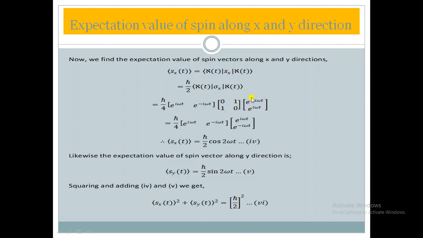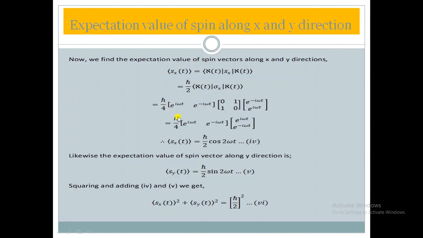So its complex conjugate would have 1 by root 2, as it is a real value, the same. While doing the transpose, this column vector is transformed into a row vector. And while taking the complex conjugate, minus i becomes plus and plus becomes minus. So e to the power minus i omega t becomes e to the power i omega t, and e to the power i omega t becomes e to the power minus i omega t, and the column transforms into a row. Here h-bar by 2 is also before it, and 1 by root 2 times 1 by root 2 is 1 by 2, and 1 by 2 into h-bar by 2 would be h-bar by 4.